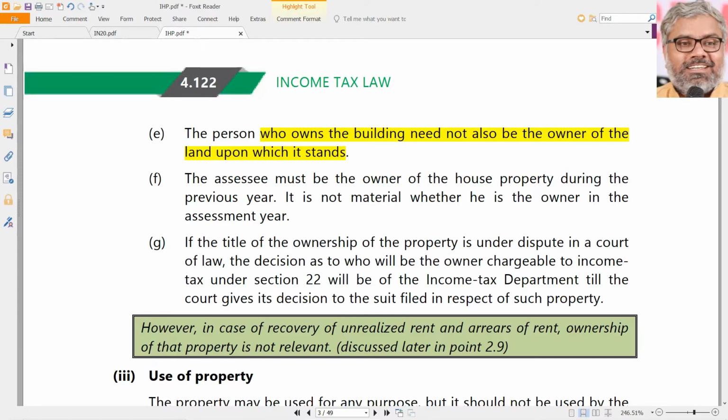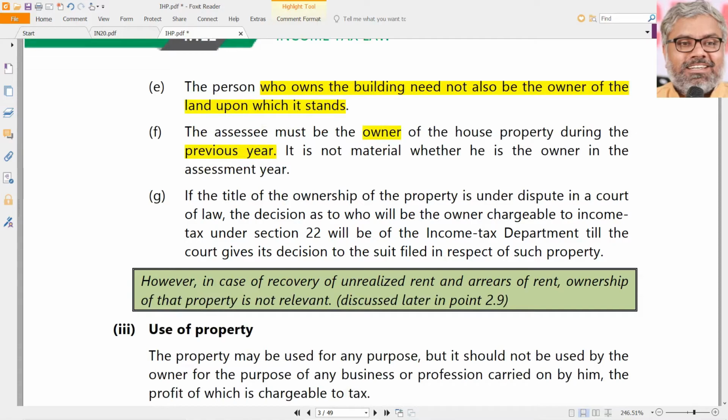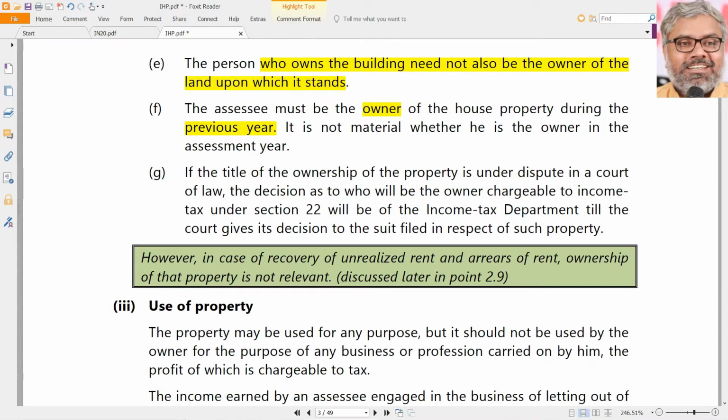And one more point. The SC must be the owner of the house property in the previous year. That's it. Then his income from house property related to the previous year will be subjected to tax in the assessment year. It doesn't matter whether he is the owner in the assessment year or not. Naturally, 31st March 2020 completed, previous year 2019-20 completed. In May 2020, the SC has sold this property. Does it mean anyway he is not the owner, so he doesn't have to pay any tax on that? No, not like that. Because ownership is required in the previous year. Nothing to do with the assessment year. That is another common sense point, but that is also an important thing.